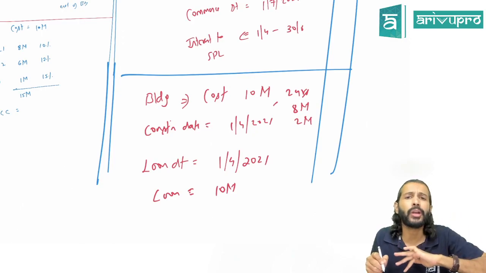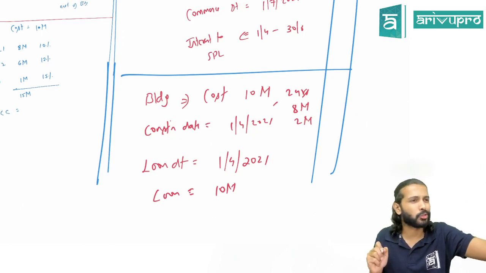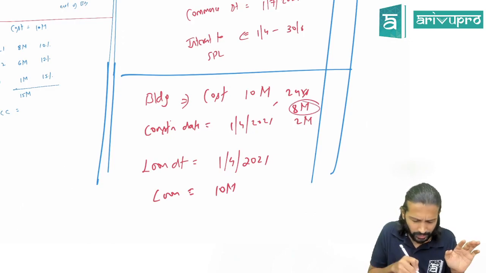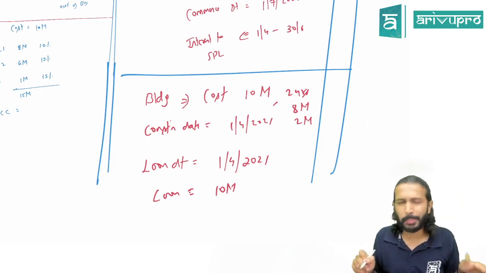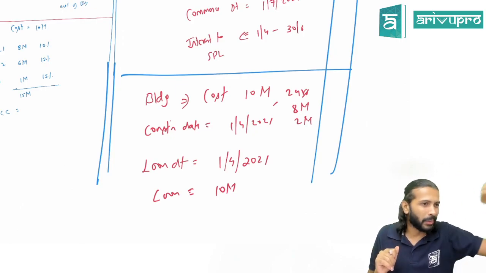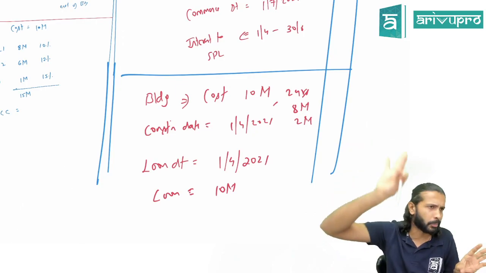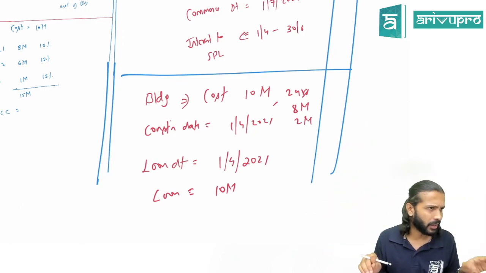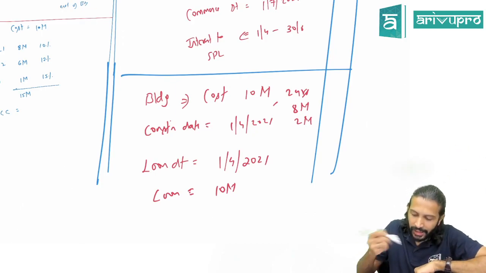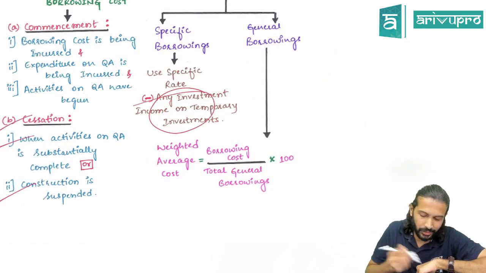Now, how much of it is utilized in the first year? I've assumed 8 million. That means we have some surplus now. We don't require the entire 10 million right now. So if companies have surplus, will they keep the money with themselves, or will they make some investments? They'll make temporary investments. Maybe they'll deposit the extra money in a bank fixed deposit, or buy government bonds, safe investments, and earn some return. So any investment income on such temporary investment should be deducted.